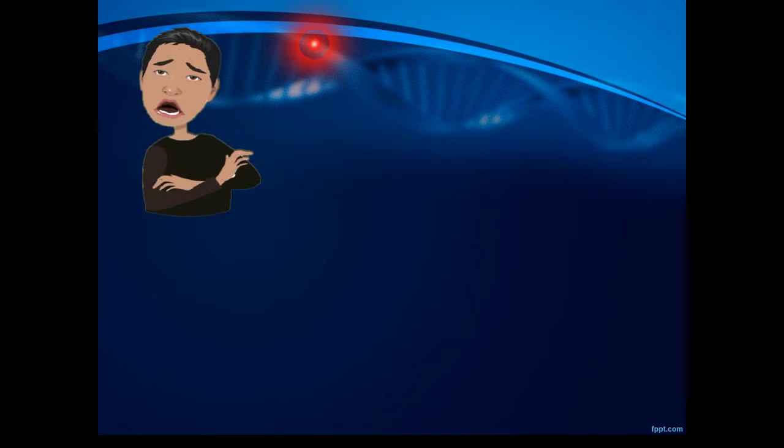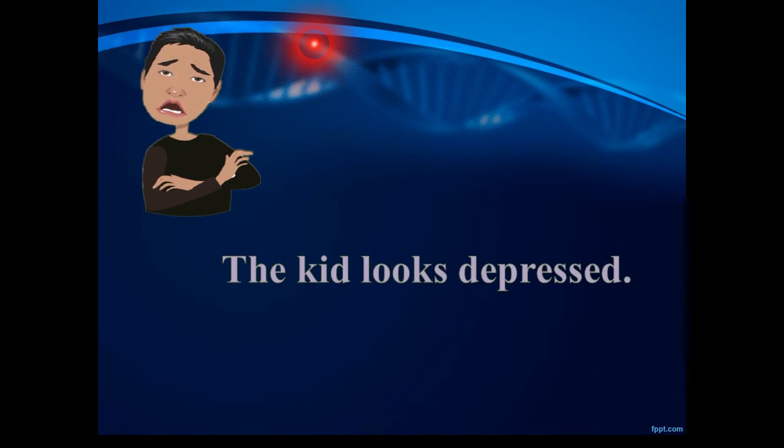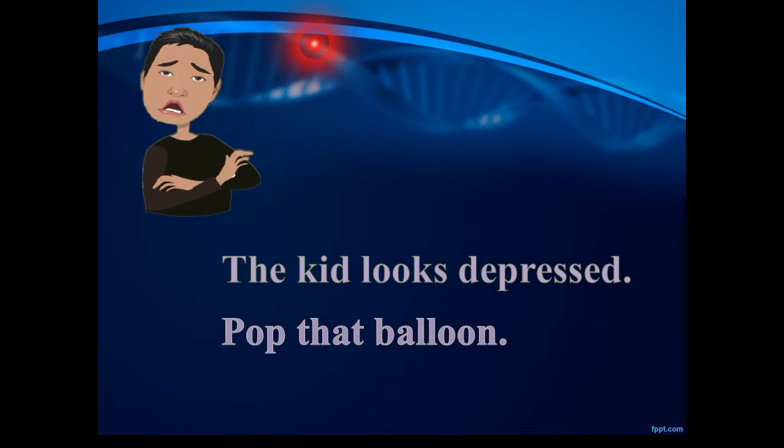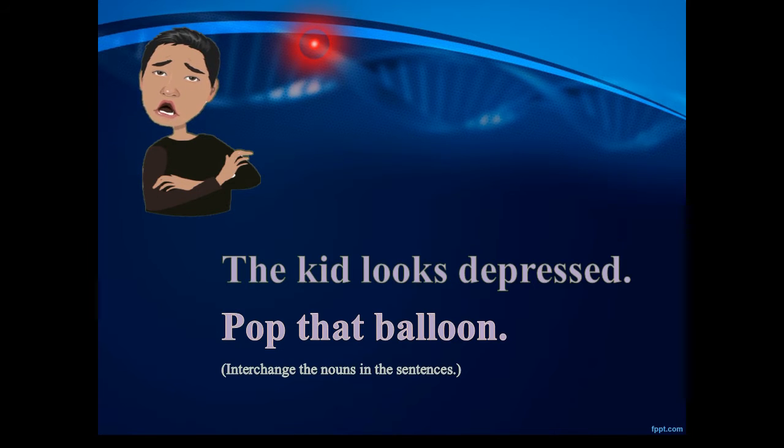Before we delve into today's lesson, I have here a set of phrases, words, and sentences with accompanying instructions that we need to follow. Here is the first set of sentences. The kid looks depressed. The second sentence is, pop that balloon. The accompanying instruction says that we need to interchange the nouns in the sentences. Can you identify the nouns in these sentences?